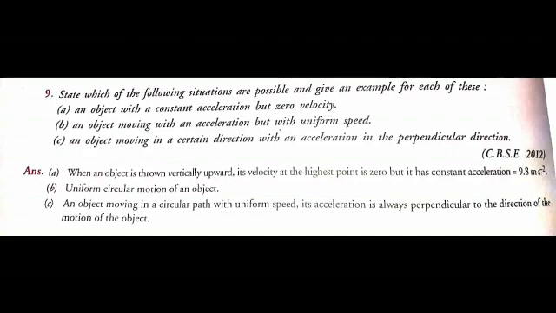Or, when an object is thrown vertically upward, its velocity at the highest point is 0, but it has constant acceleration of 9.8 meter per second square, which is acceleration due to gravity.